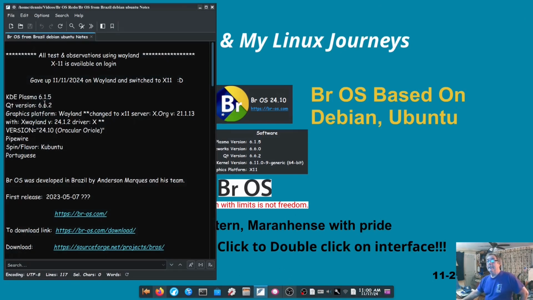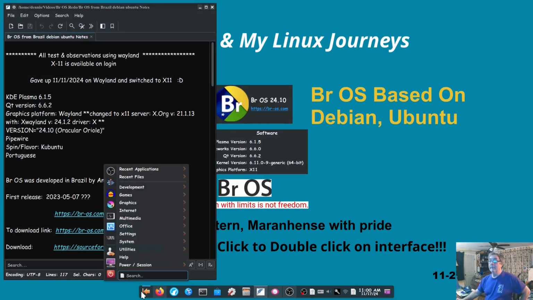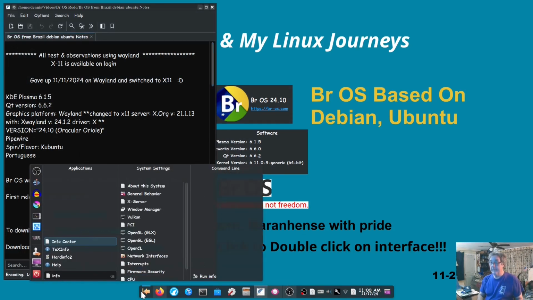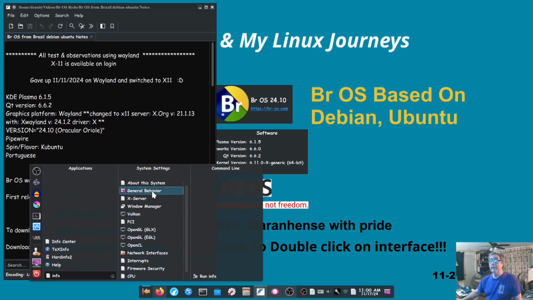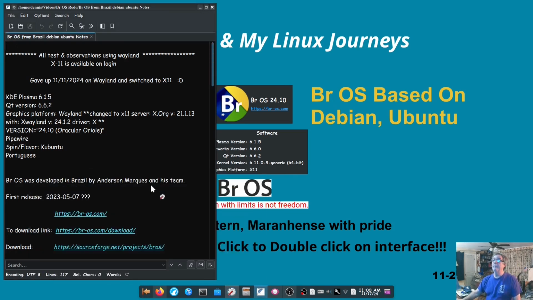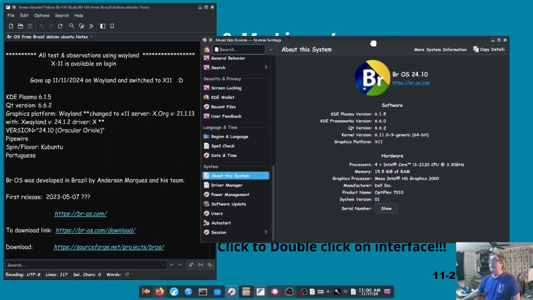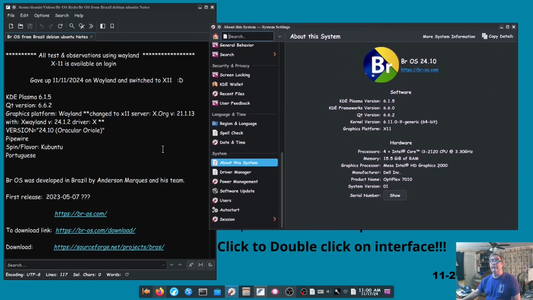This is KDE Plasma 6.1.5. We can see all of this if we go to the menu, type in info about this system, and it'll tell us all of this. Same thing you're going to see here. The Wayland and the X option, when you boot up, before you actually log in, down at the bottom left hand side you'll see where you can change from Wayland to X11.